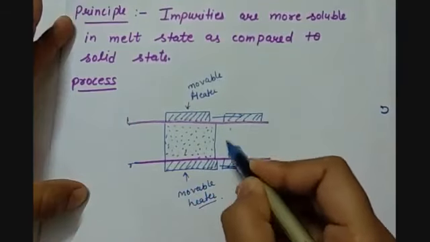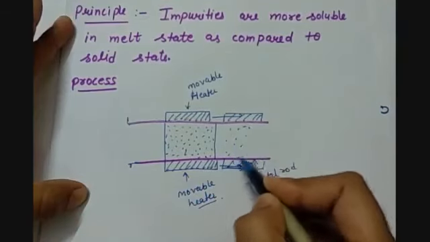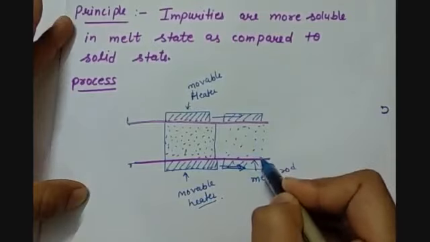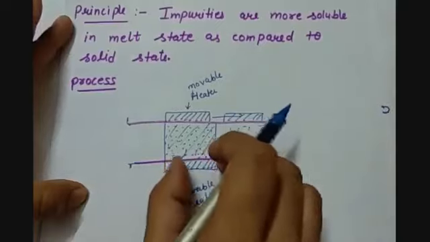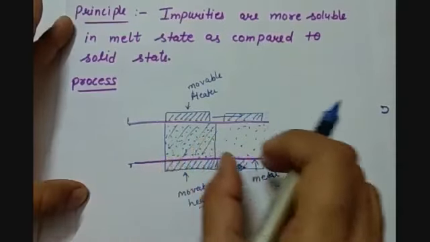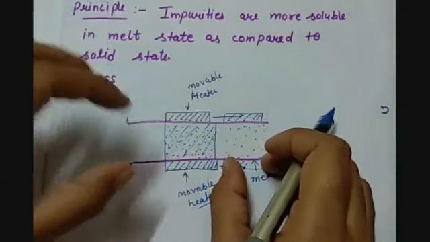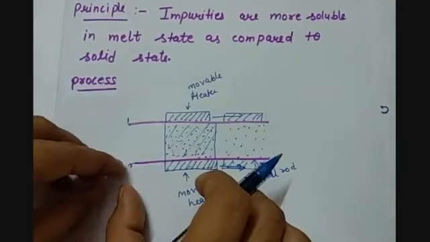In the further case, if the movable heater comes here, then this part will be in the molten state and this part will get solidified. So now the impurities will not be left here, they will come into this molten state, and hence this much part of the metal is purified.